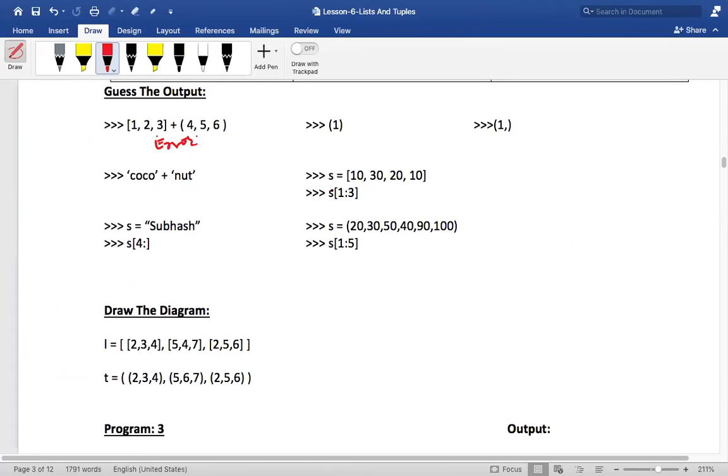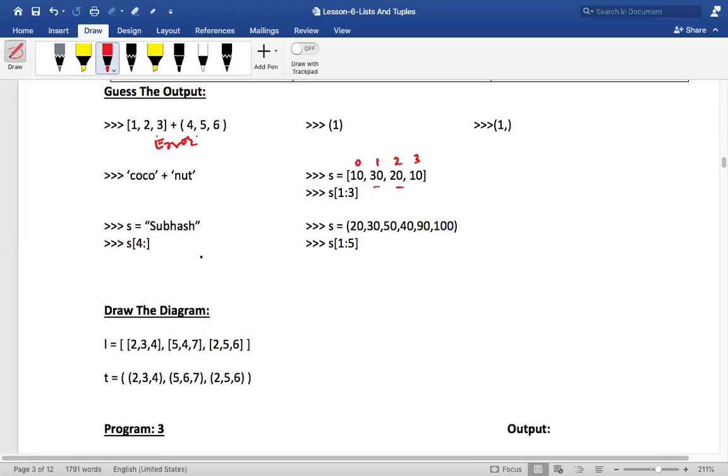What about this? This is simple, no? What is this? Yes, it is a list. S is a list of 10, 10, 30, 20, 10. And I want you to print starting from position 1, go till 3, but don't include 3. So that is 0, 1, 2, 3. In that case, what is the output? It would be 30 and 20. It would be 30 and 20 as the output. Is that clear? Is this clear?